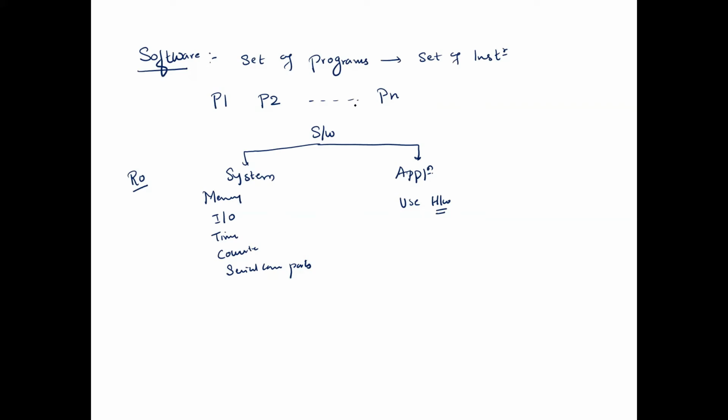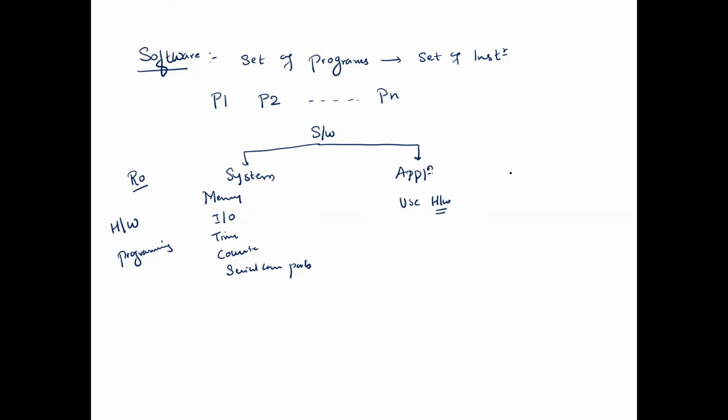We do not require the system's resource details. Who will give you access to the hardware resources? It is the operating system. If you want to become a system software engineer, you must have knowledge about the hardware as well as the programming language, because you are going to write the program directly with respect to the system resources.